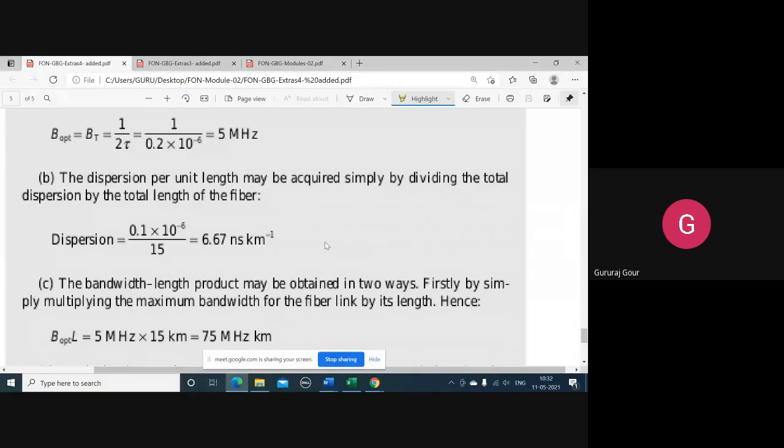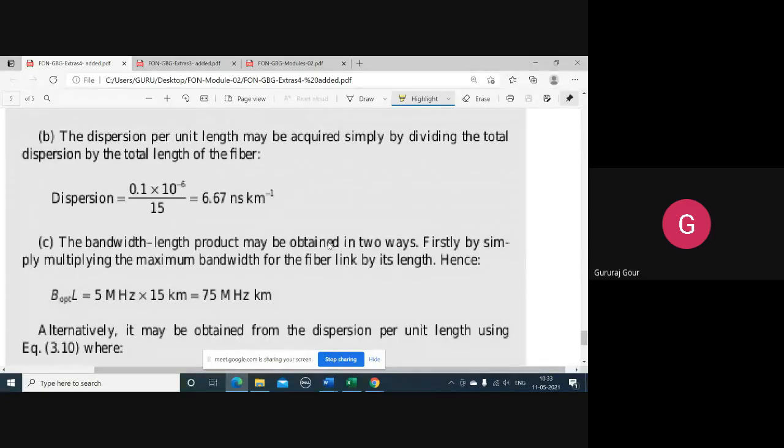Per unit length means for every 1 kilometer. So divide this by the whole length, that is 15 kilometer. We'll get it as 6.67 nanosecond per kilometer. Means for every 1 kilometer, there is a dispersion of 6.67 nanosecond. This is the meaning of dispersion per unit length.